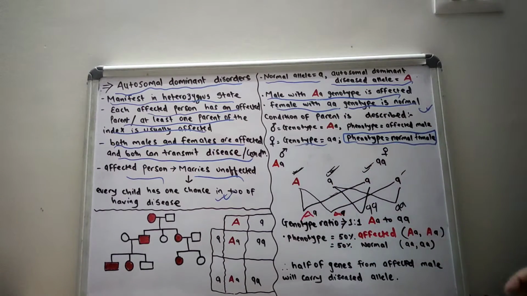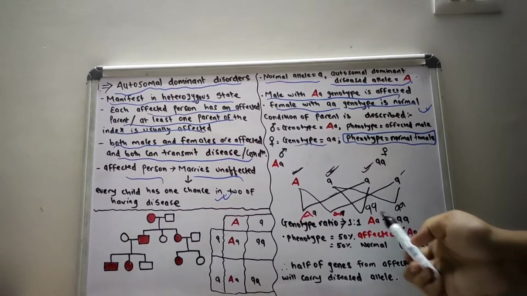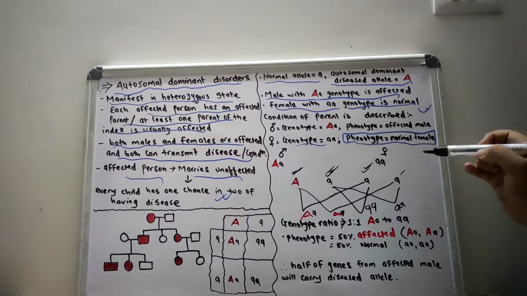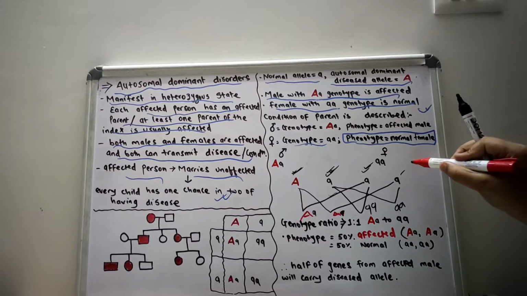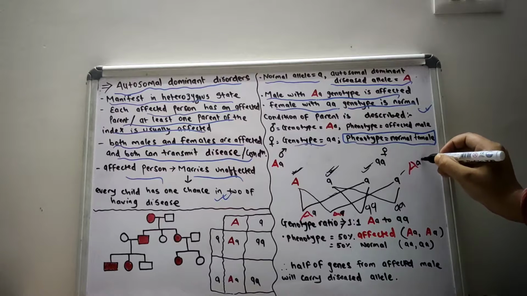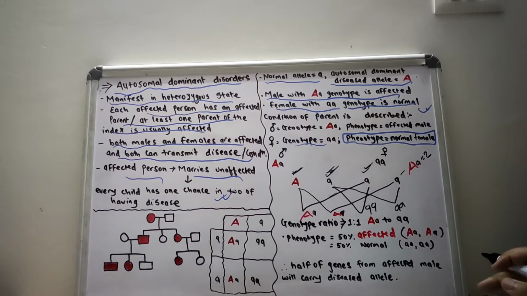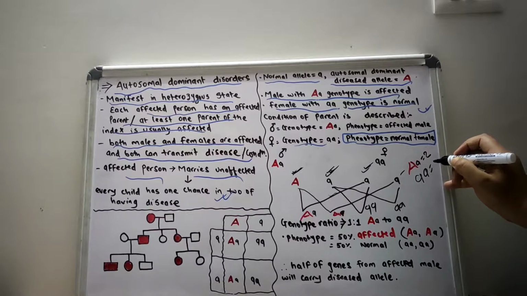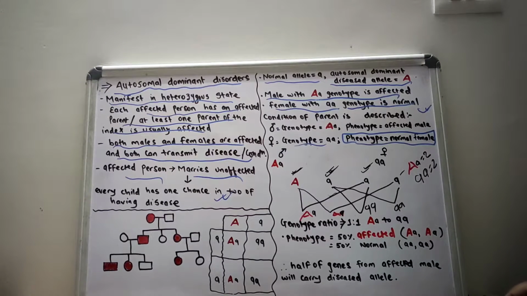If we see the four progeny, the genotype ratio is 1:1. That means there are two affected alleles and two normal alleles.